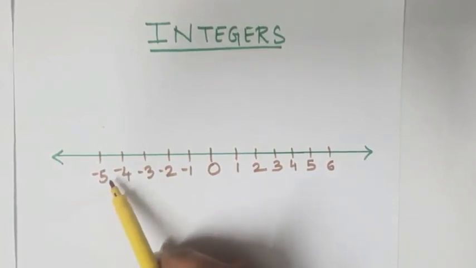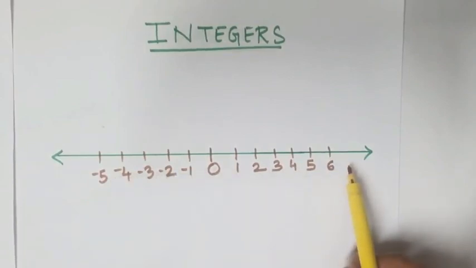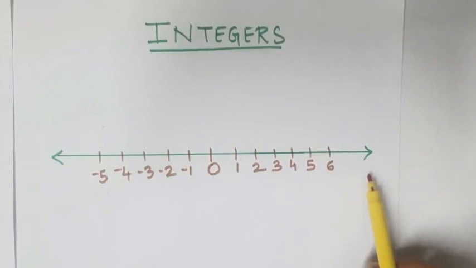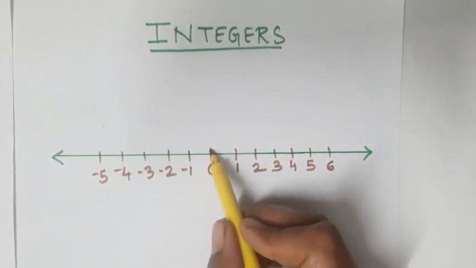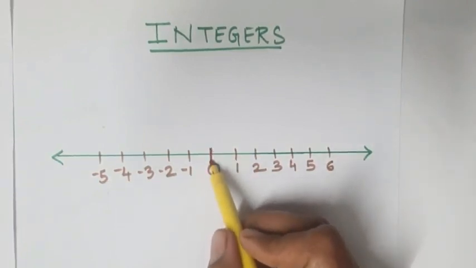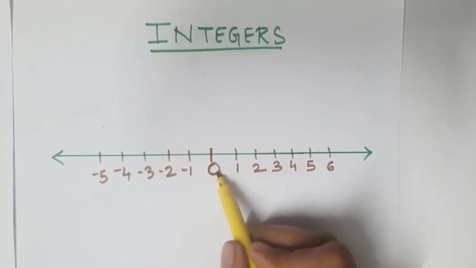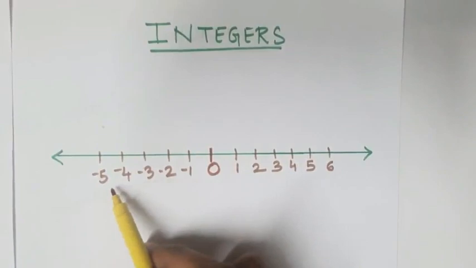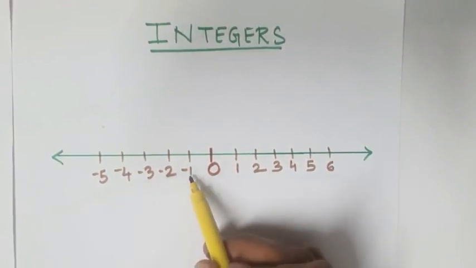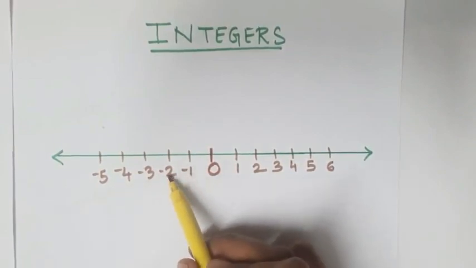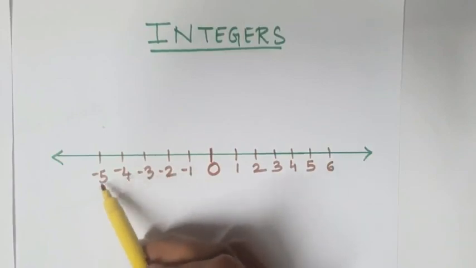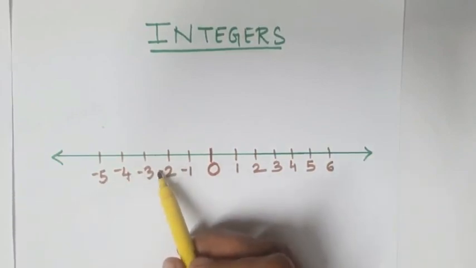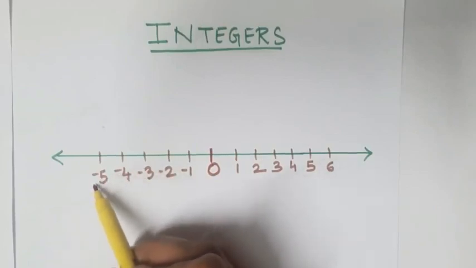As you can see here, a number line I have drawn. In the middle, I have written 0. And in the left hand side, I have written 1, 2, 3, 4, 5, that is counting numbers with the negative sign.